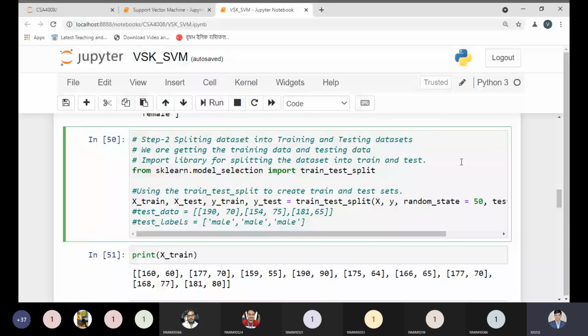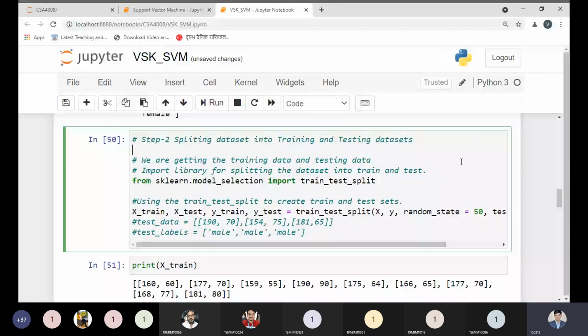So I'm just explaining now the next step. The next step is saying to us, you are required to split the data set into training and testing data set. So we get the training and testing data set by importing the library for splitting the data set into training and test. We have written the word over here. The same process we have done for linear regression, logistic regression, polynomial and decision tree as well. Right now I'm splitting my data set which contains the 13 values only.